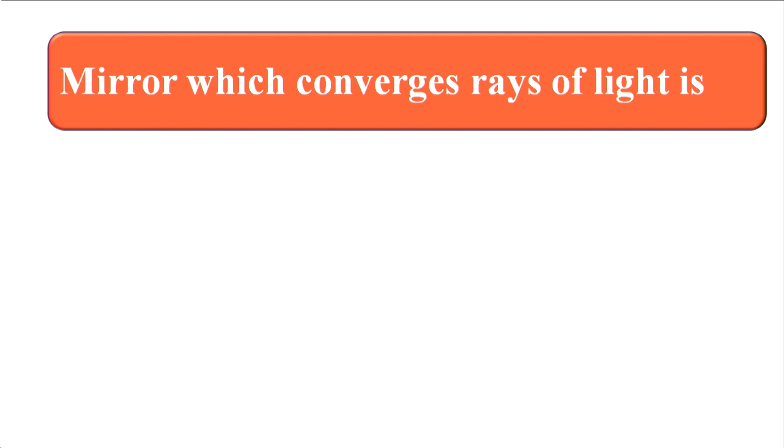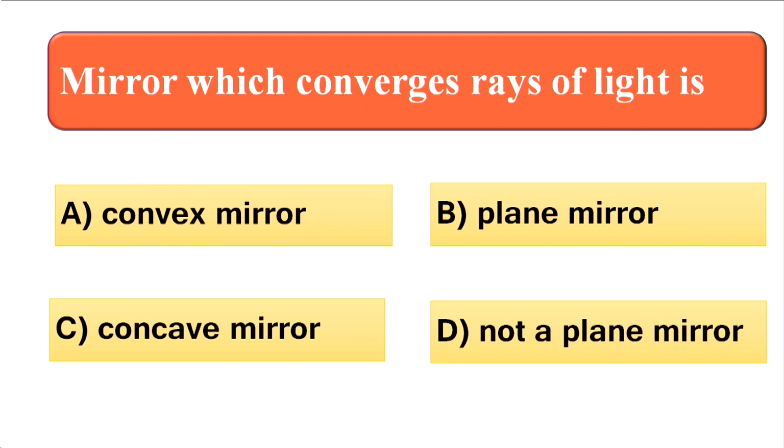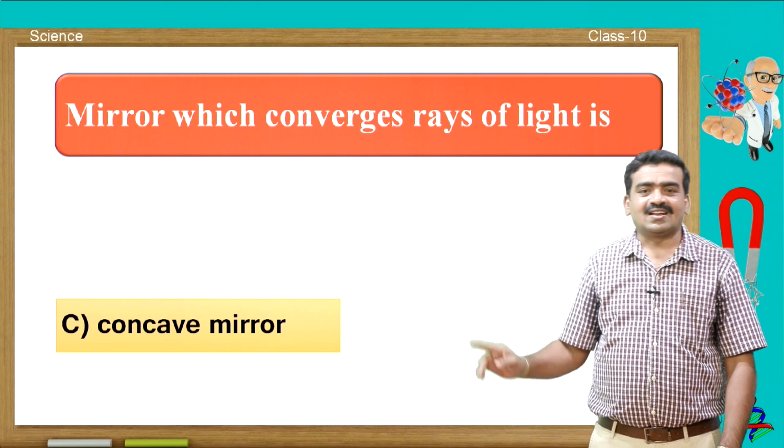Now come to the next question. Mirror which converges rays of light is. You have 4 options. Option A is convex mirror, option B is plane mirror, option C is concave mirror, option D, not a plane mirror. The answer for this question is concave mirror.